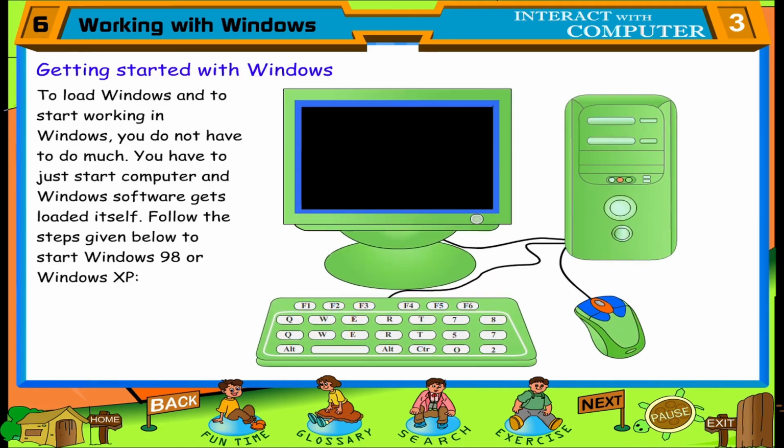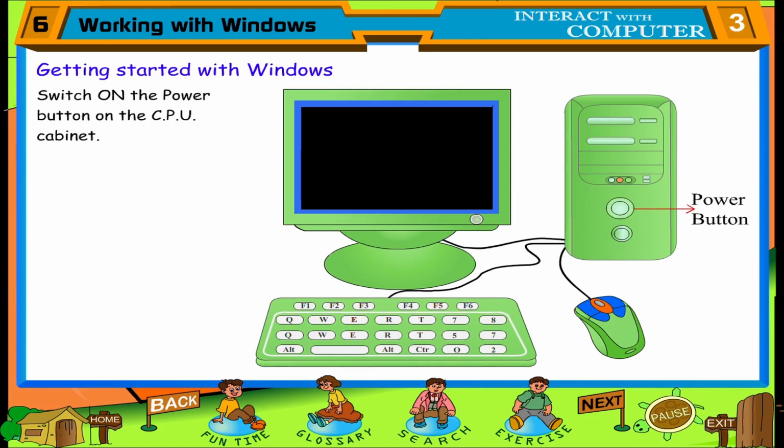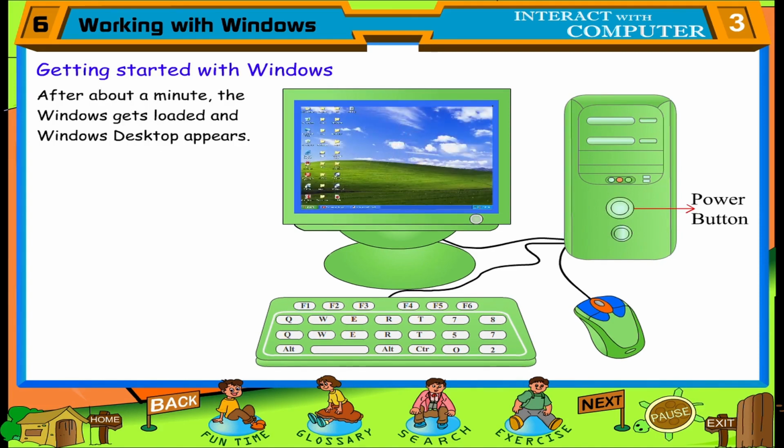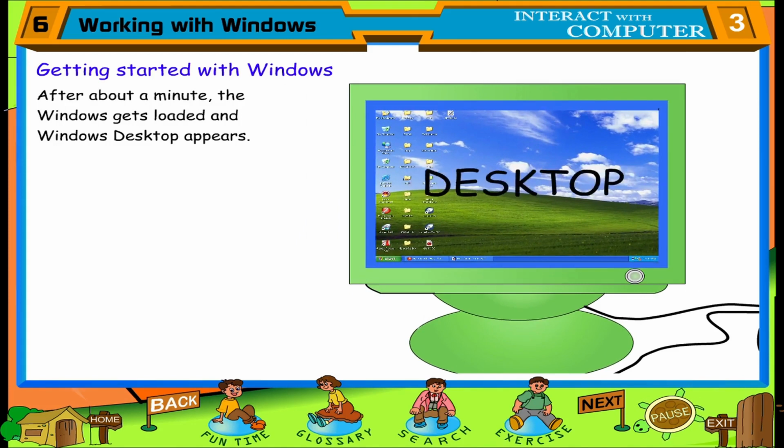Getting started with Windows. To load Windows and to start working in Windows, you do not have to do much. You have to just start the computer and the Windows software gets loaded itself. Follow the steps given below to start Windows 98 or Windows XP. Switch on the power button on the CPU cabinet. Switch on the power button on the monitor. After about a minute, the Windows gets loaded and Windows Desktop appears.